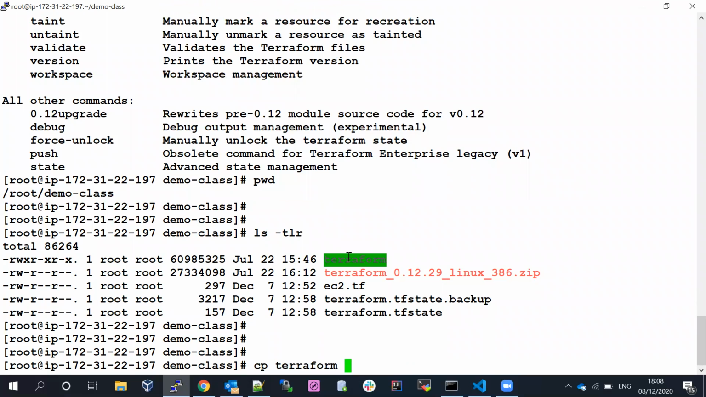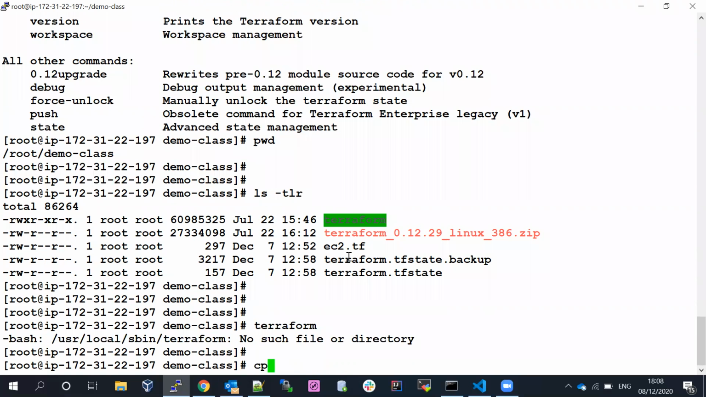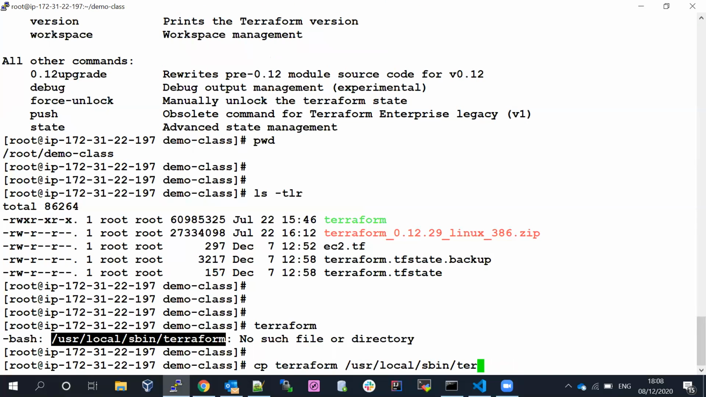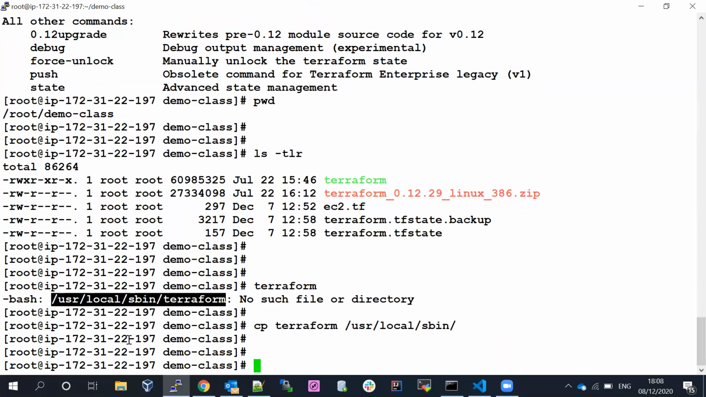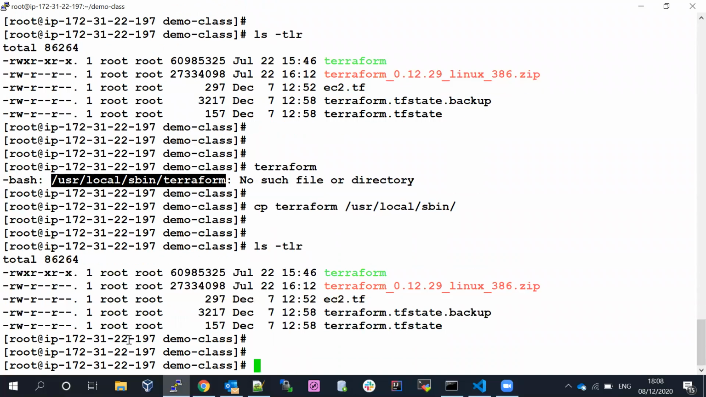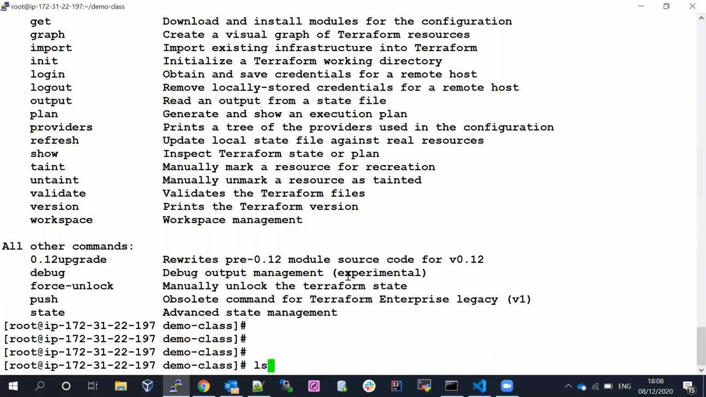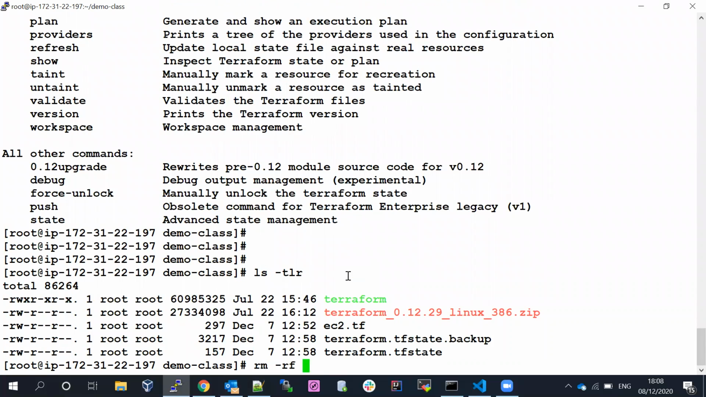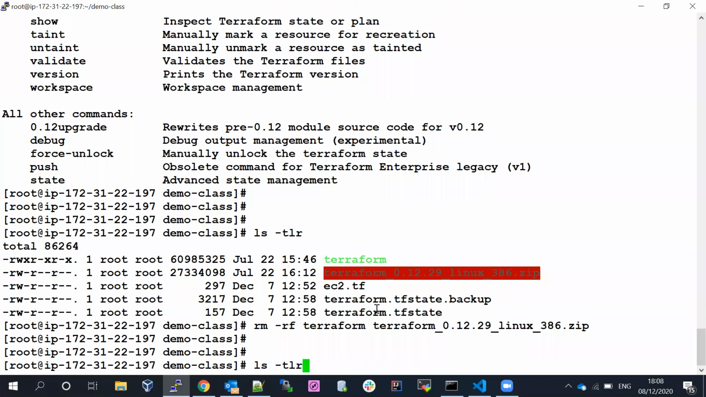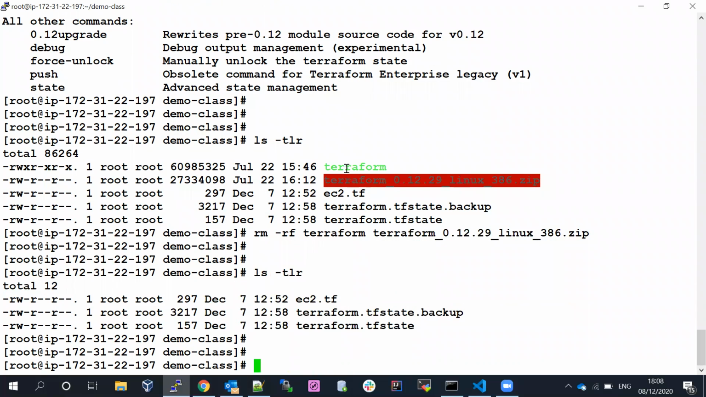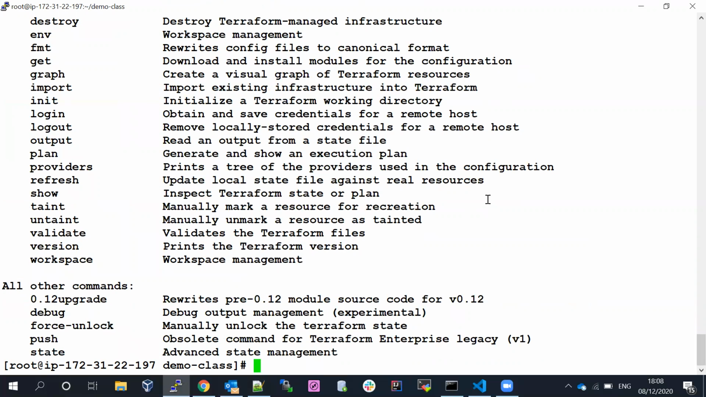When you use cp, copy it to usr/local/bin. Now if I say terraform, it will work. I don't even have to bother about the downloaded file. Take it out, the Terraform file and the software wouldn't be required anymore here. So now again, if you run Terraform, it's going to work.